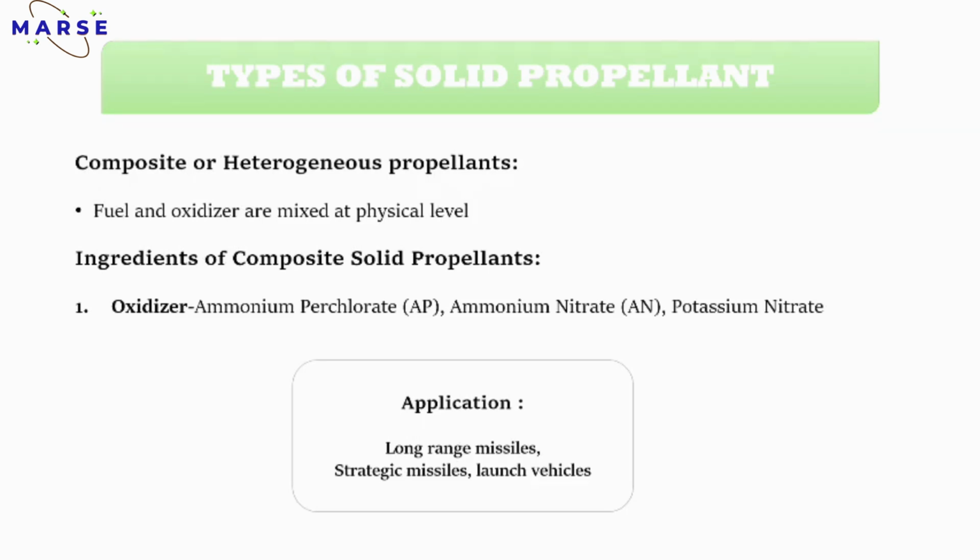Then the second type is the composite or heterogeneous propellant. Composite or heterogeneous propellant also has an oxidizer part and a fuel part, but in the fuel part there are many ingredients. We will discuss that. First we will see the oxidizer part. Some examples of oxidizer are ammonium perchlorate, ammonium nitrate, potassium nitrate, etc. These are commonly used oxidizers in the composite solid propellant.